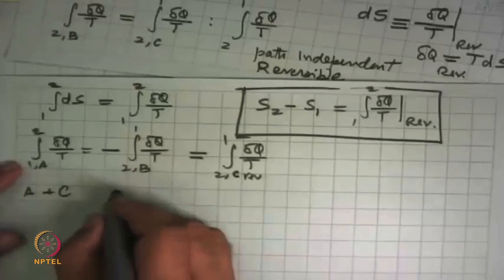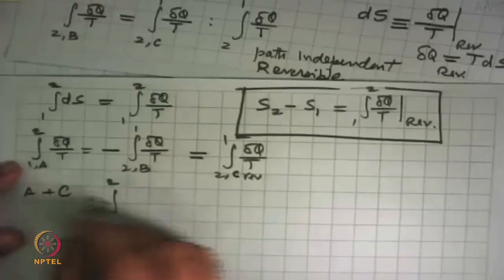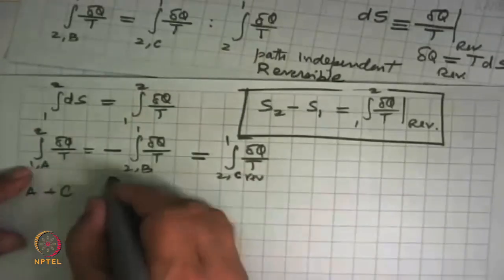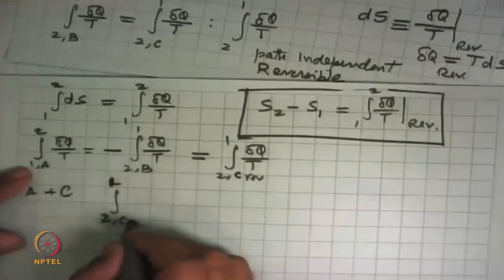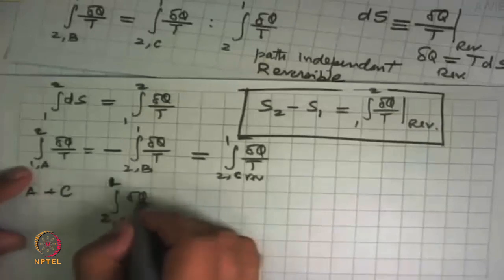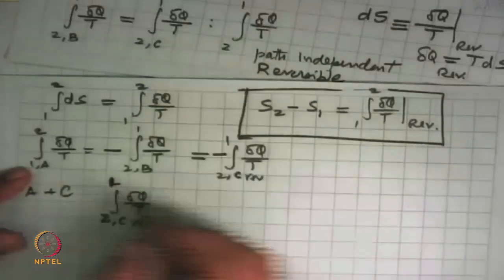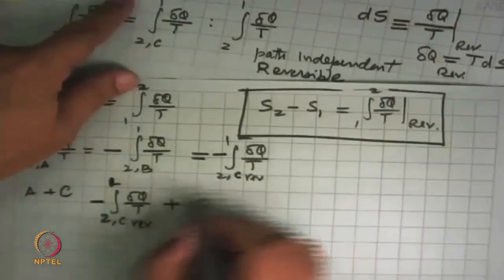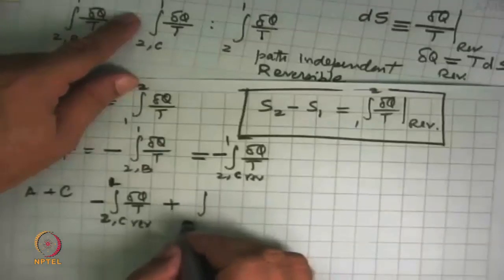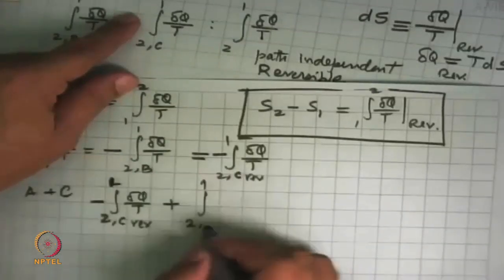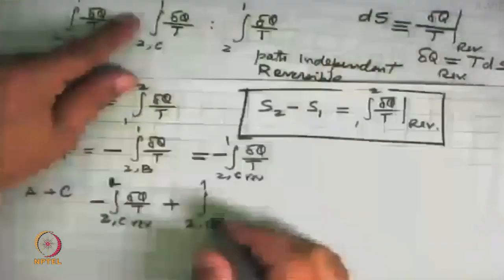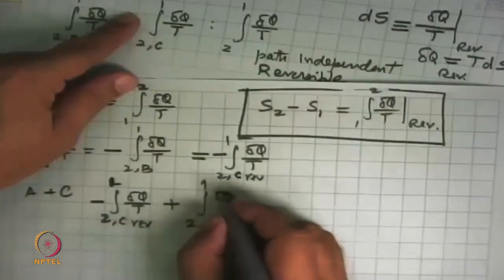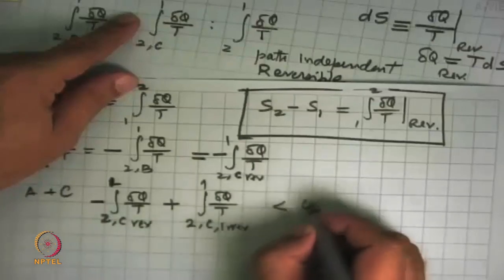So here you have integral 1 to 2, A is now replaced by this one, 2 to 1, C reversible process, so a minus sign there, plus integral 2 to 1 C, which is now the irreversible one, is less than 0.